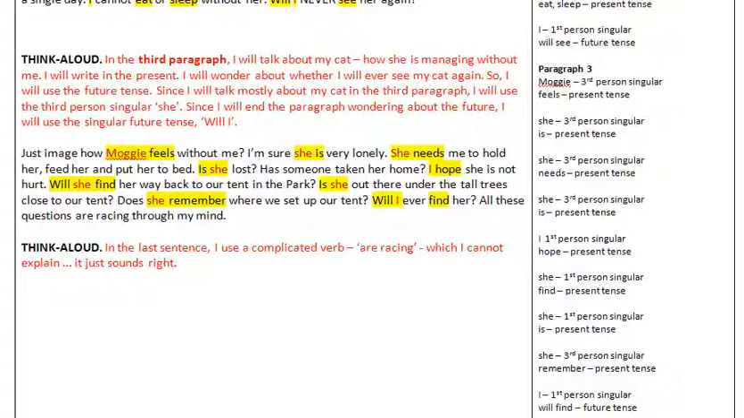Think aloud. In the last sentence, I used a complicated verb, are racing, which I cannot explain. It just sounds right.